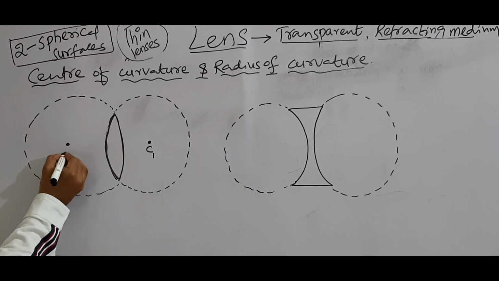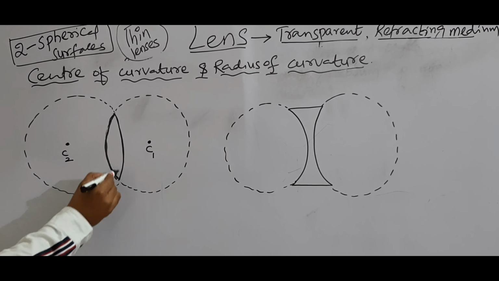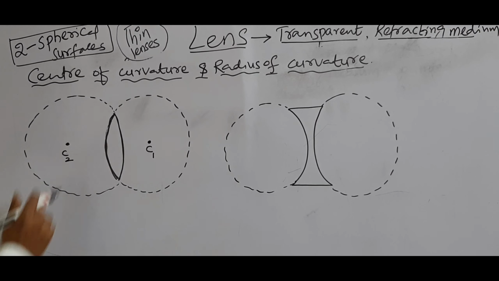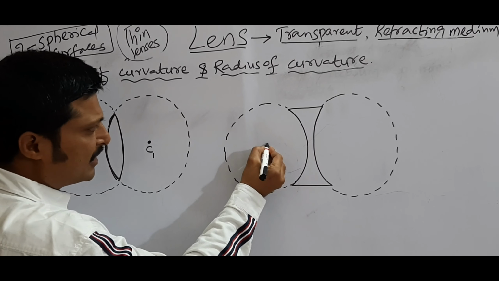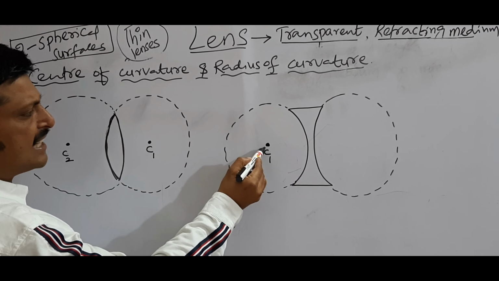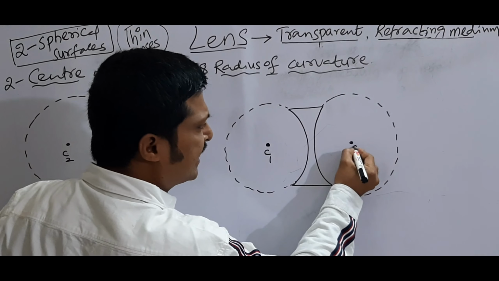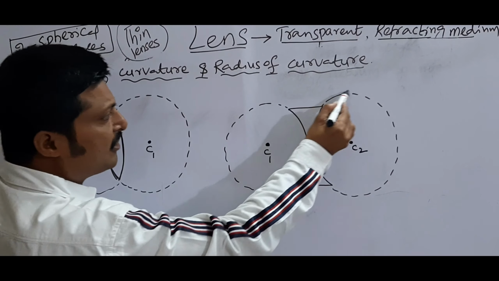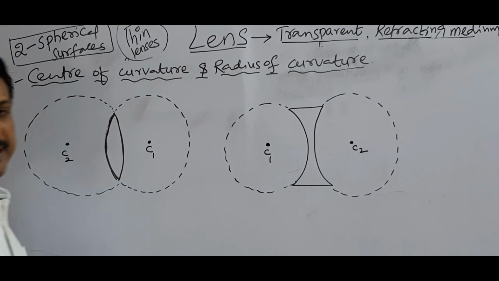So for this part here, center of curvature. C2 is the center of curvature for this part of the sphere. So C1 and C2. How many centers of curvature does a lens have? A lens has two centers of curvature. See here, this is a part of a sphere. For this sphere, this C1 is the center of curvature. And for this part here, C2 is the center of curvature of this sphere.